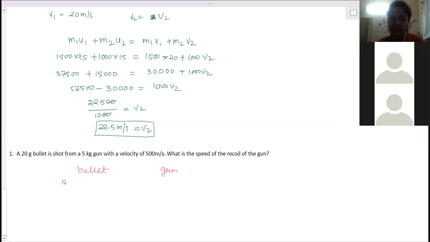So bullet is mass m1, initial velocity u1 and the final velocity v1. We need to write it down. Gun is mass m2, u2 initial velocity and the final velocity we have to mark as v2. What is the mass of bullet? 20 gram.